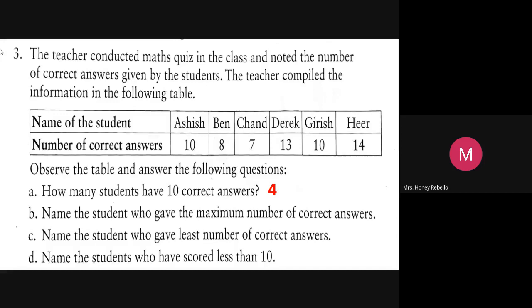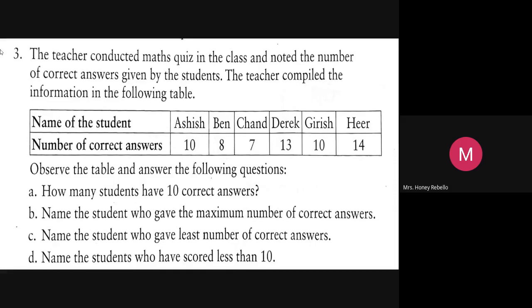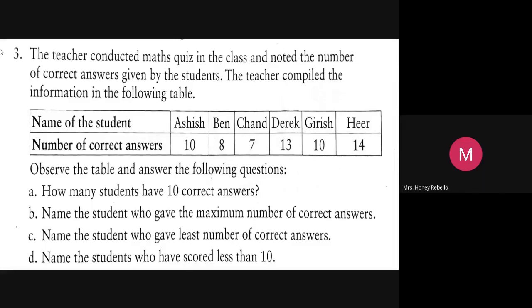No, that's wrong. Listen to me. 2 of them got 10 points. And here, Derek got more than 10. Derek got more than 10. So no need.